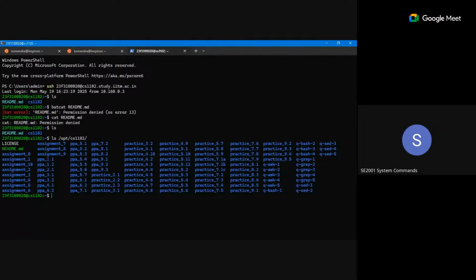Can you try this? Just a second. Cat, or bat, anything. And now capital R and press the tab button.